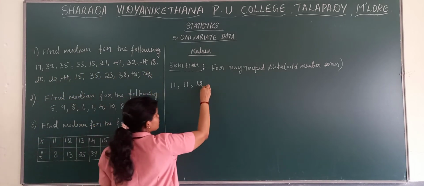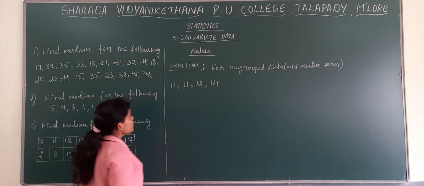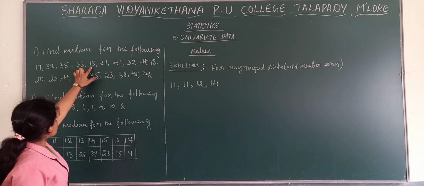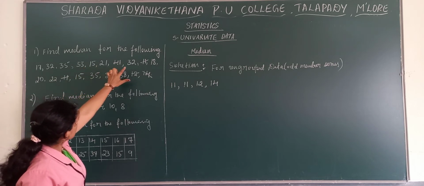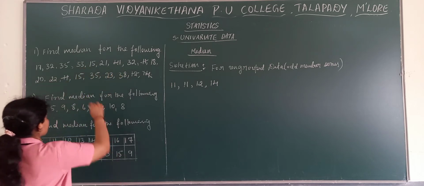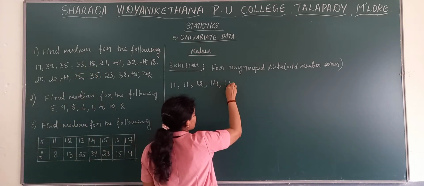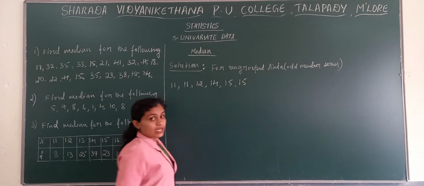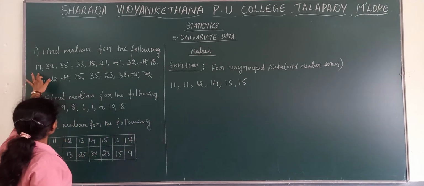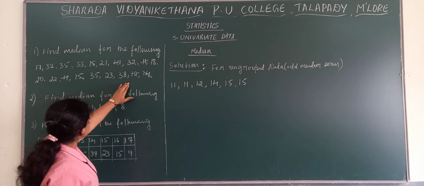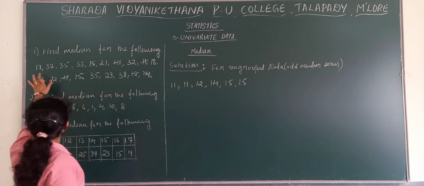So strike this 14. Next, see there, can you find 15 over there? Yes, we have 15 here. Then is there any other 15? Yes, we have 15 here. Right, 15, 15. Now 16, you find. No, we don't have 16, but we have 17 here.